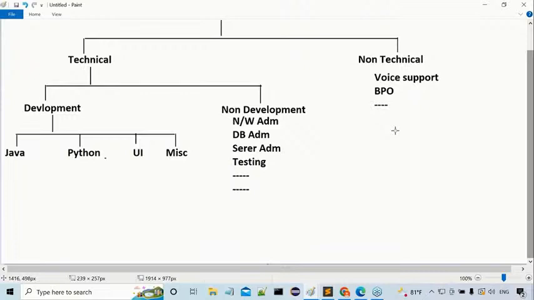After that, you may ask me one question, sir. Nowadays, one word is getting more demand outside. What is that word actually? Full stack Java. Full stack Java is getting more demand outside, sir. What is that full stack Java? Can you please explain about that, and why full stack Java is coming into the picture? I want to specify that.